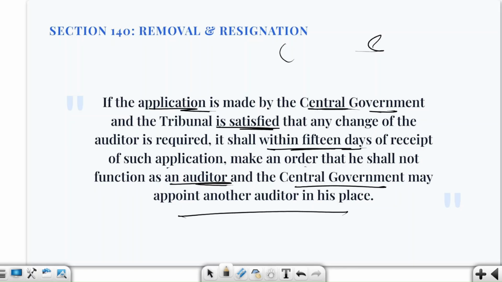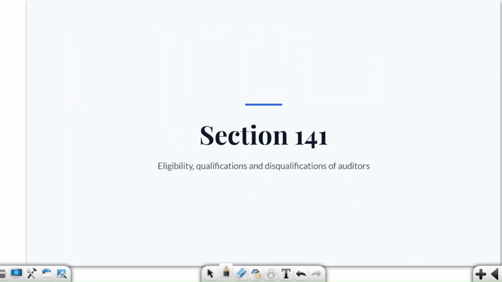And the tribunal has to make this order within how many days? Within 15 days of what? Receiving the application from the central government. Okay. So you understood these two parts. Situation 1 says that on a final tribunal order against the auditor, there is 5 years of ineligibility of that auditor. Situation 2 says that the central government has applied to the tribunal and the tribunal says that the auditor should stop, and here the order is passed within 15 days from the receipt of the application from the central government. So this was a very simple and very easy section.